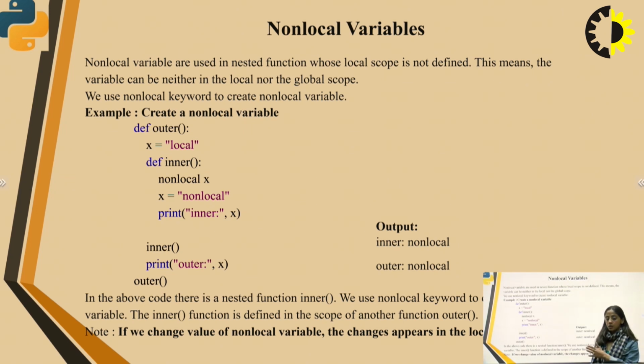x equals a value is provided to it, which is non-local. Now you will print inner x. After that we will call the function inner. Now print outer x.